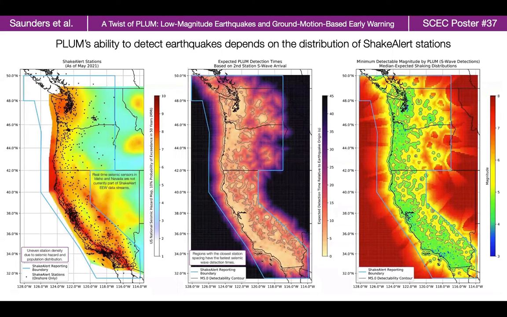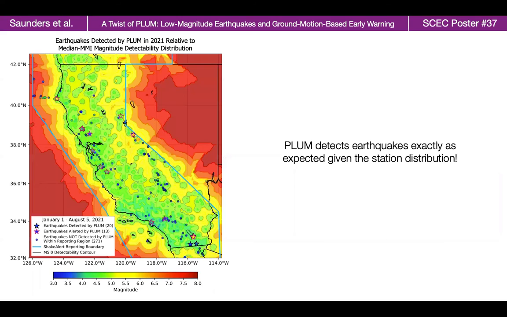Plum's ability to detect an earthquake depends on the station locations relative to an earthquake source. Taking the ShakeAlert network distribution and assuming an earthquake source depth of 8 kilometers, as well as median expected shaking distributions from ground motion models, we can compute the minimum magnitude detectable by Plum for earthquake sources throughout the ShakeAlert reporting region. When we compare this map with the earthquakes that Plum did and did not detect this year, we find that Plum behaves exactly as expected given this distribution.